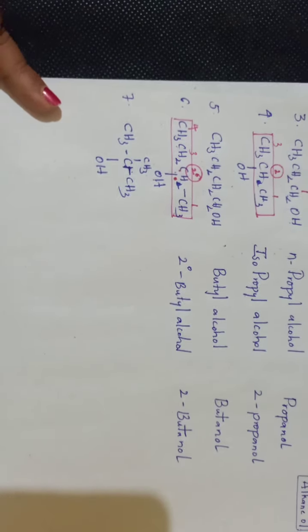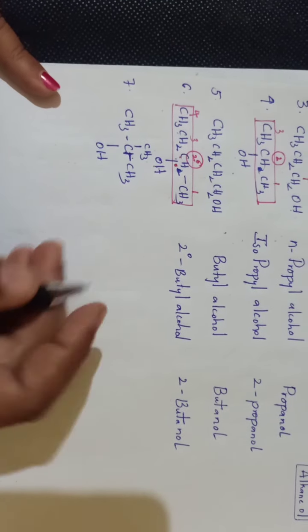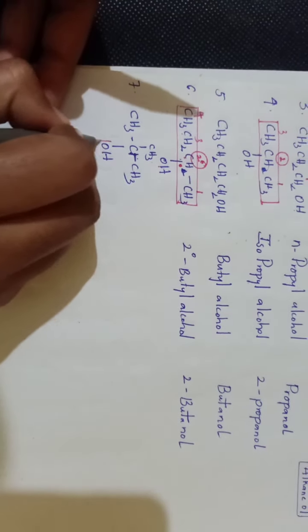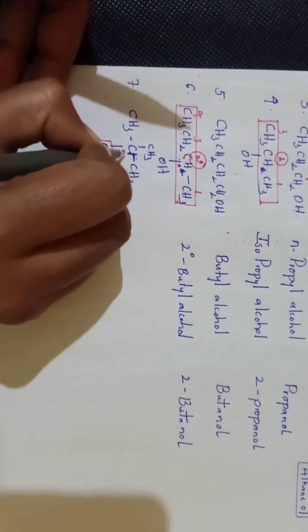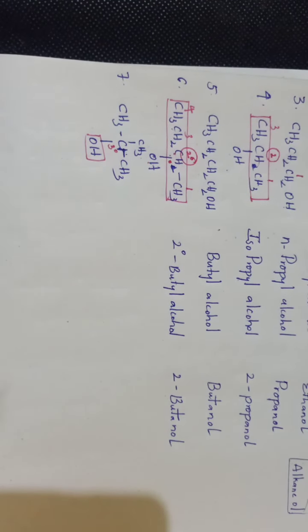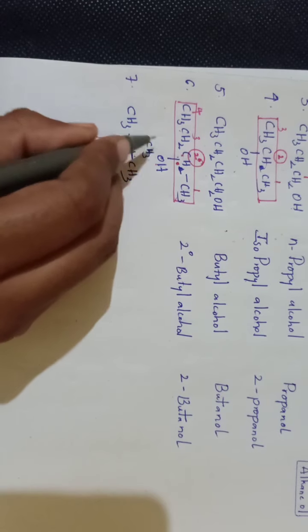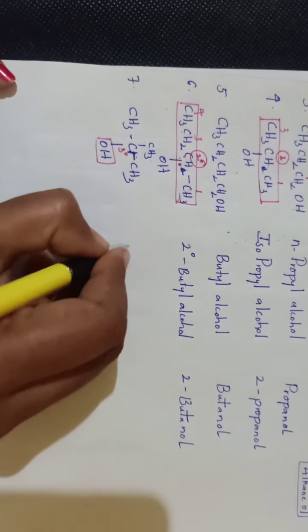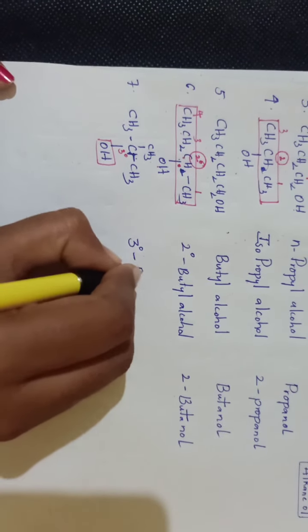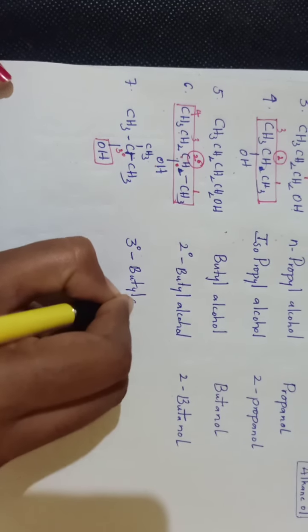Now we want to write its IUPAC name as well as common name. Here the OH group is located on this carbon and this carbon is tertiary. How can we say it is tertiary? Because the carbon is attached with 3 other carbons. Then it is known as tertiary butyl alcohol.